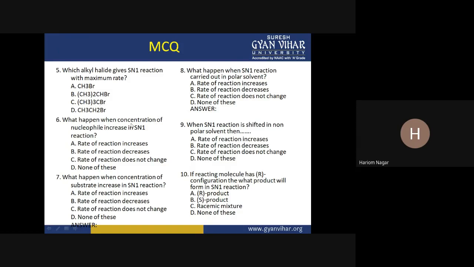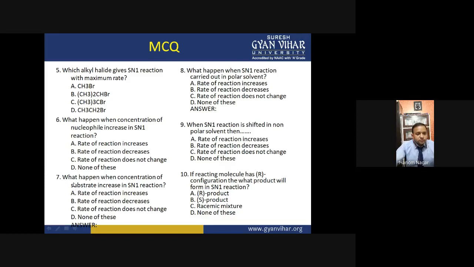What happens when concentration of nucleophile increases in SN1 reaction? In the SN1 reaction, the rate of reaction does not depend on the concentration or nature of the nucleophile, because in the slow step, the rate determining step, there is no involvement of the nucleophile. Okay.